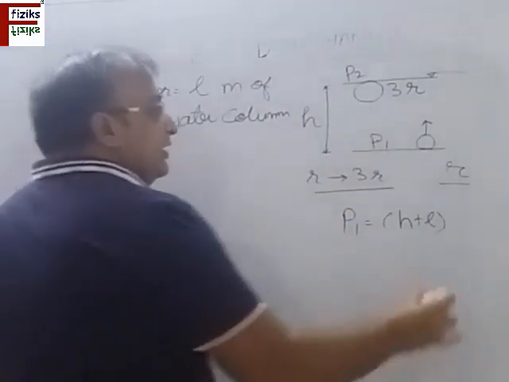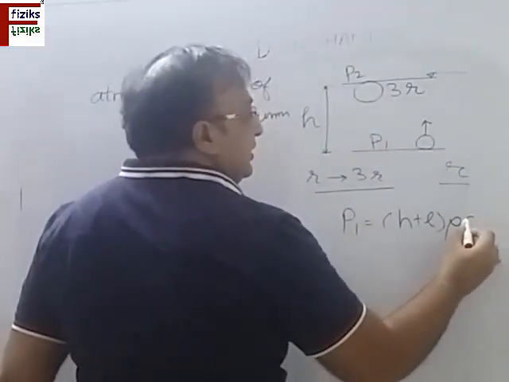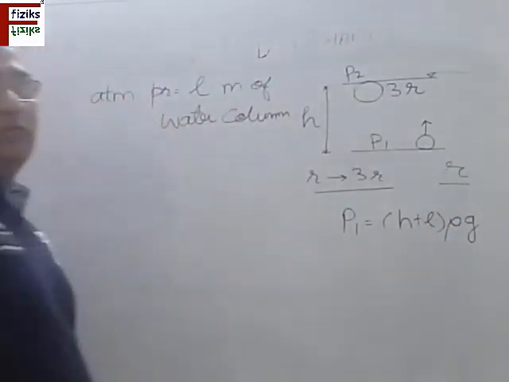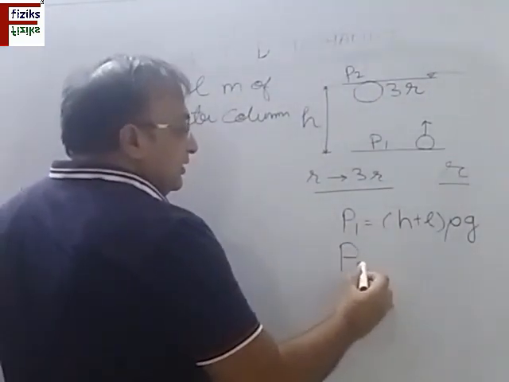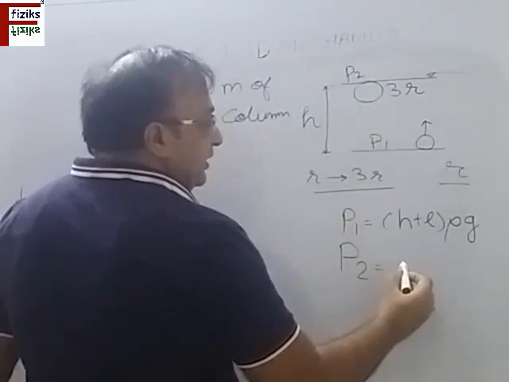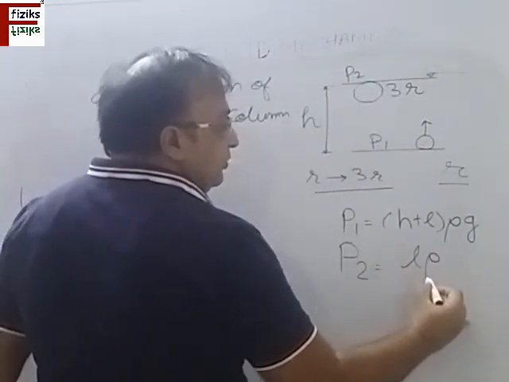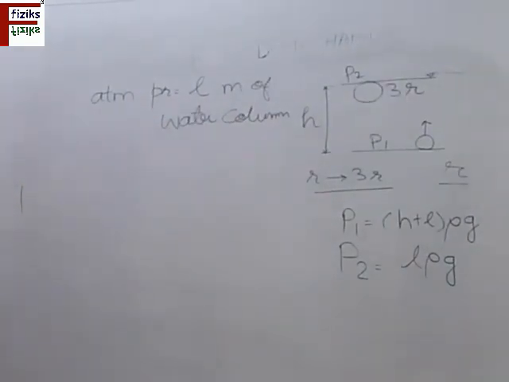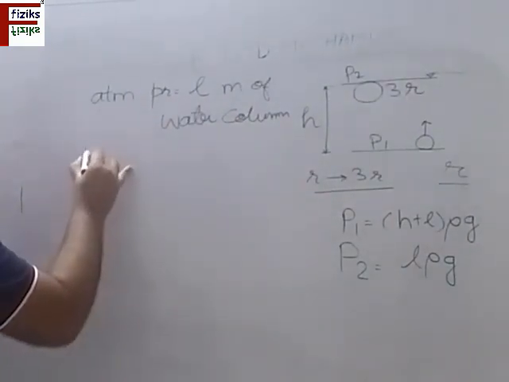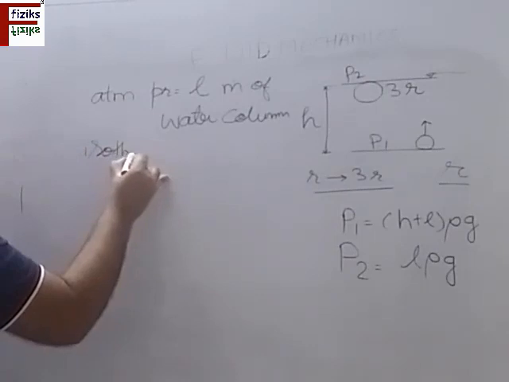Suppose the density of water is rho. So P1 is (H plus L) rho g, and the pressure at the surface, the atmospheric pressure, is L rho g. Now assuming isothermal conditions.